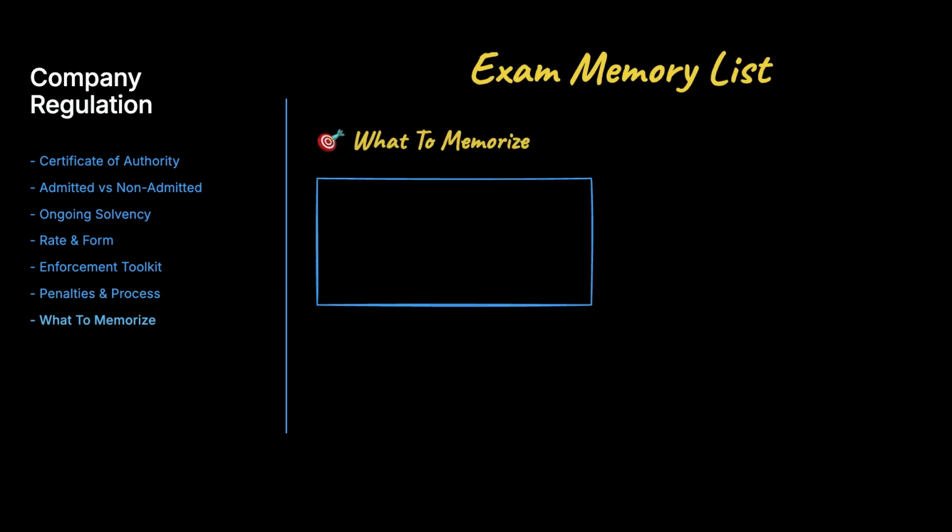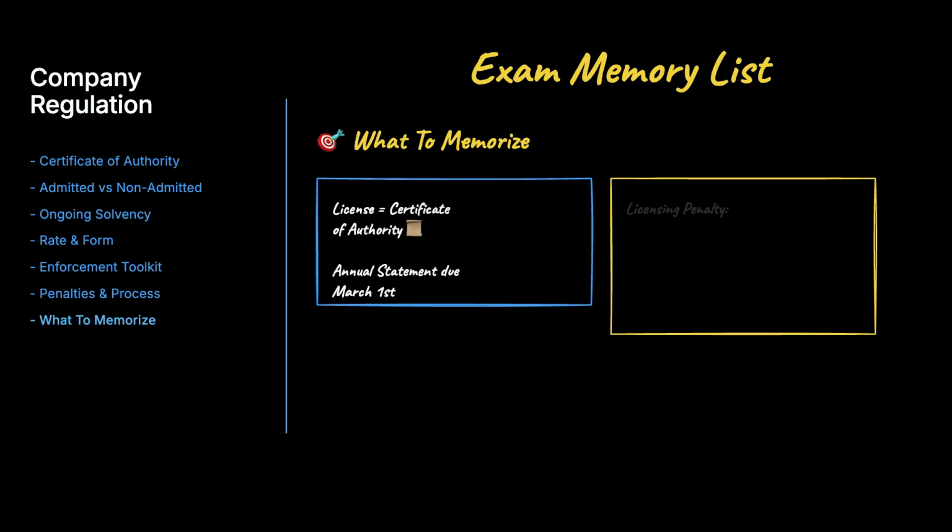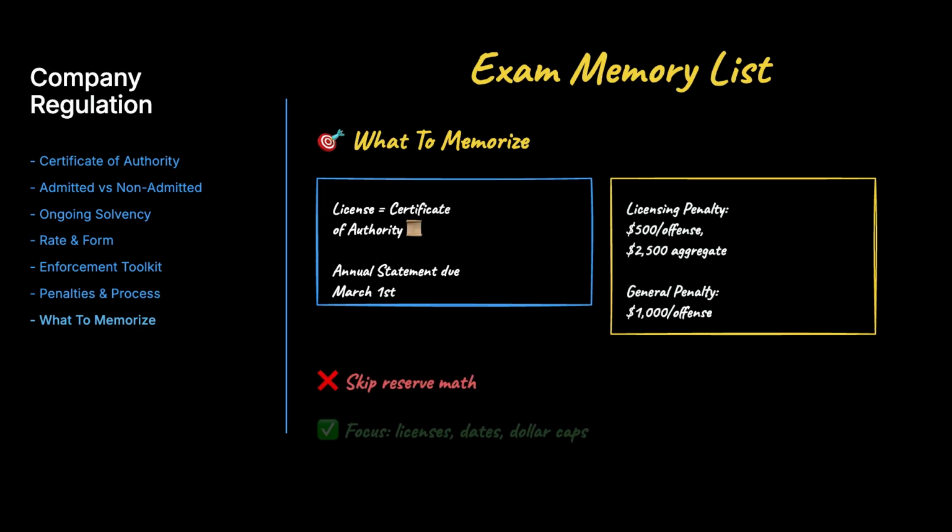For exam day, here's what I'd actually memorize from company regulation. The insurer's license is the certificate of authority. The annual statement is due March 1st. Licensing penalties are $500 per offense, $2,500 aggregate. General penalties $1,000 per offense. You don't need reserve math. Focus on the licenses, dates, and dollar caps.